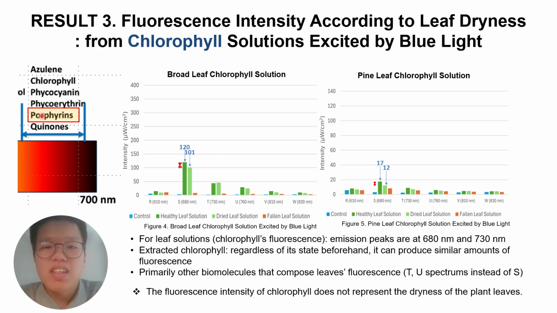Rather, it is one of azulene, chlorophyll, phycocyanin, phycoerythrin, porphyrins, or quinones, as they produce fluorescence in the spectra studied. Among these, porphyrins are the most likely as they are both present in leaves and decrease in quantity when leaves dry, which would decrease fluorescence intensities for dry leaves.